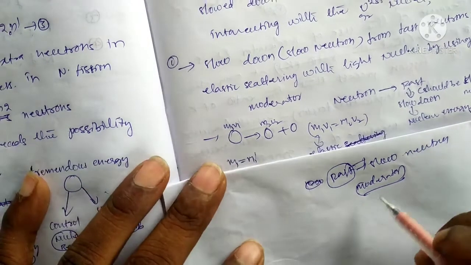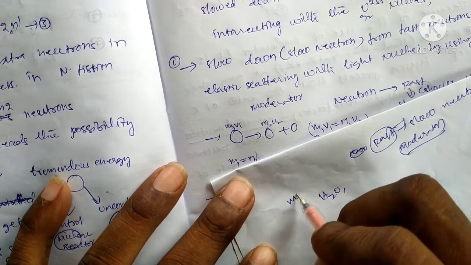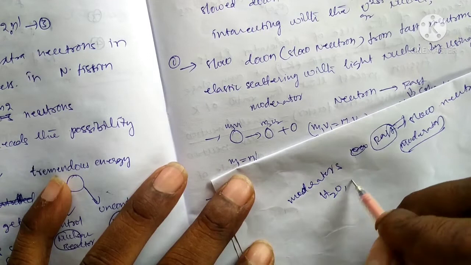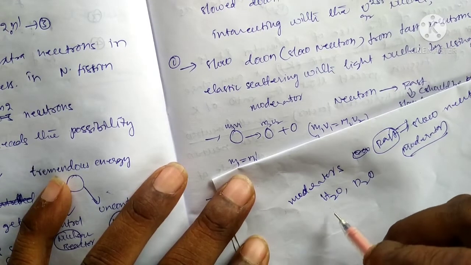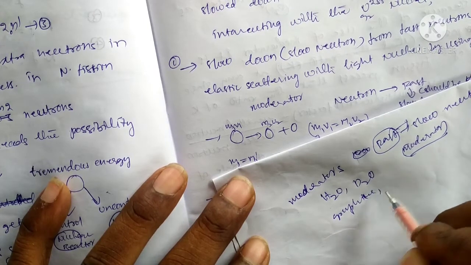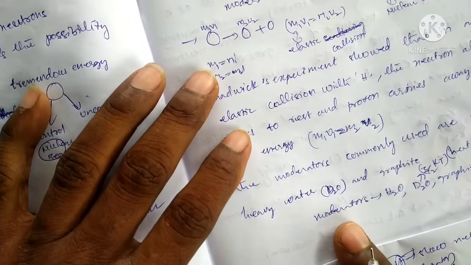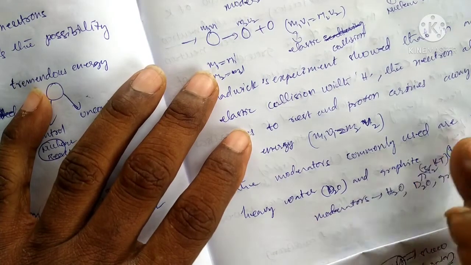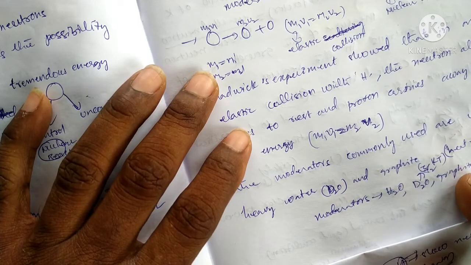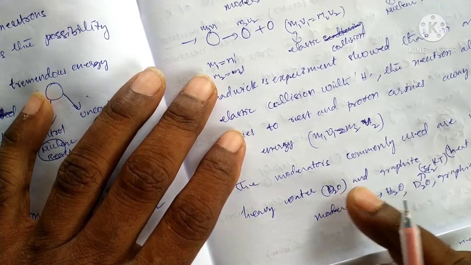The moderators are H2O, D2O (heavy water), graphite and barium. These are the moderators.